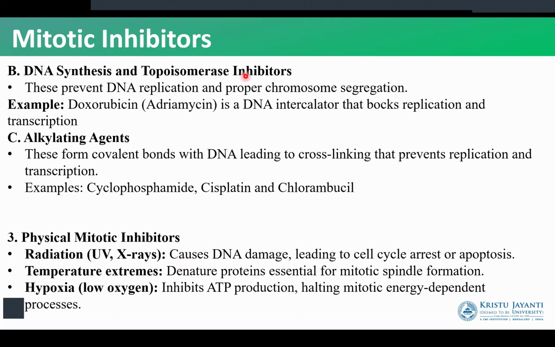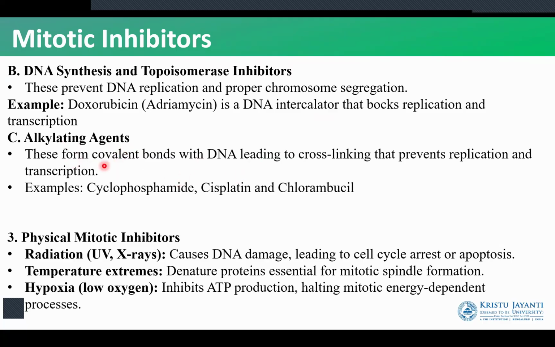Next, we can stop DNA synthesis with topoisomerase inhibitors. We are going to stop the process of DNA replication by using drugs such as doxorubicin. Doxorubicin is a DNA intercalator, so it's going to bind in between the DNA strands and then not allow it to replicate. Next, we have alkylating agents.